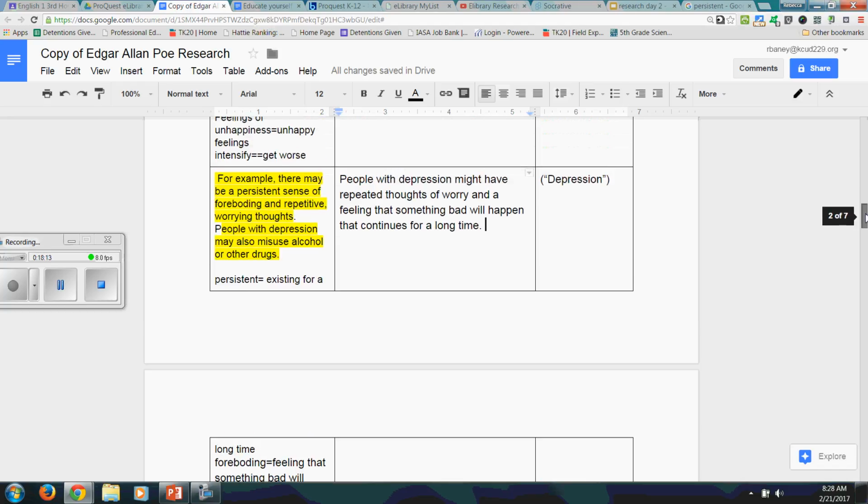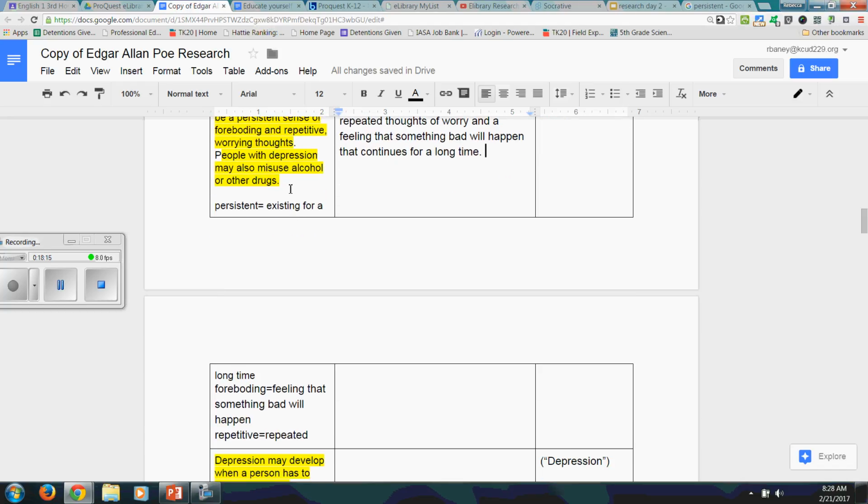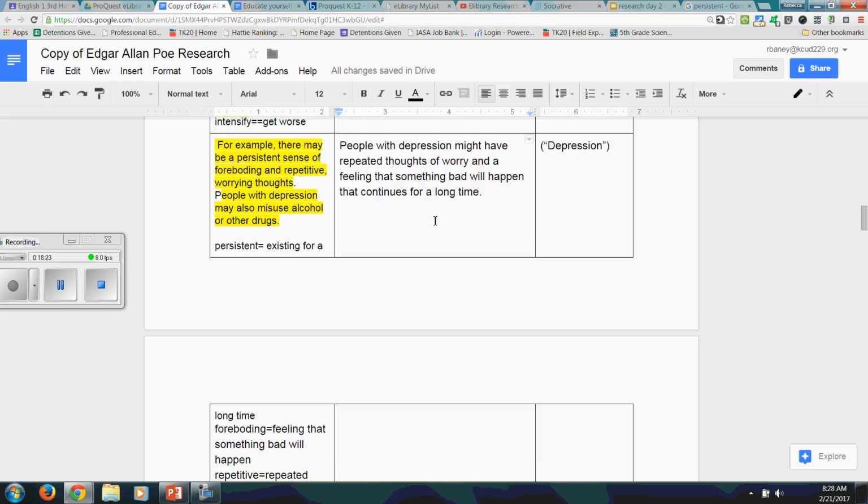My second sentence says people with depression may also misuse alcohol or other drugs. I might say drug and alcohol abuse are often a sign of depression.